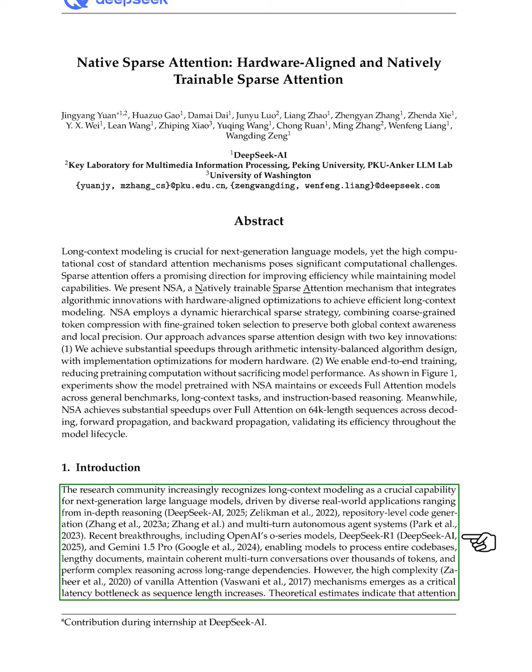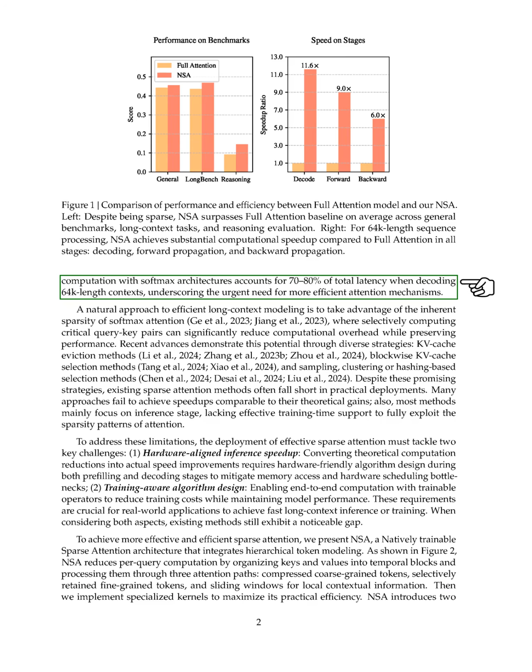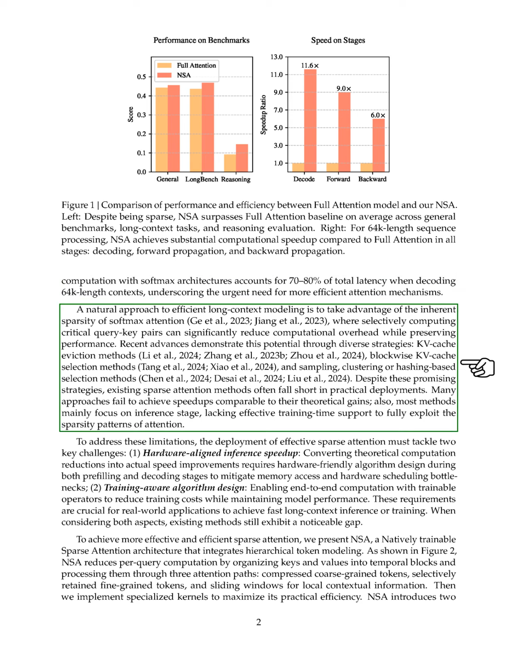However, we face challenges with traditional attention mechanisms, which become a significant latency issue as the sequence length grows. Estimates suggest that attention computation can account for a large portion of total latency when dealing with long contexts, highlighting the need for more efficient attention methods. A promising approach is to leverage the natural sparsity of softmax attention, where selectively computing important query key pairs can lower computational costs without sacrificing performance.